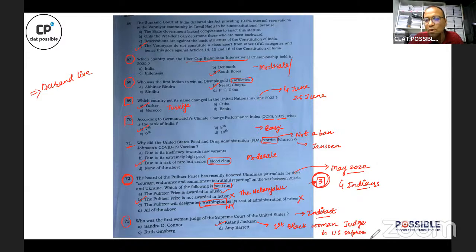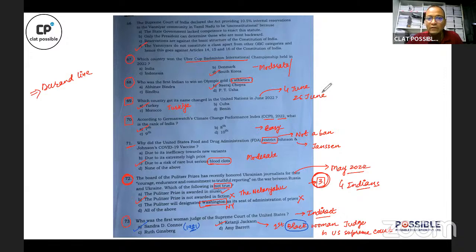Right? She was appointed as the first Black woman judge in US Supreme Court, but the question was not about her. Question was not about the first Black woman judge in the US Supreme Court. In fact, the question was about first woman judge in US Supreme Court. Right? Which makes the correct answer of this question Sandra Connor. Sandra Connor was appointed as an associate judge in US Supreme Court in 1981. Right? So you see what NLU Delhi is doing here? You see what AILET is doing here? They're asking a question related to a latest event, but not a direct question. Right? Making this a tough question.